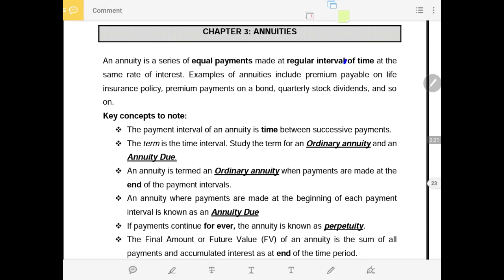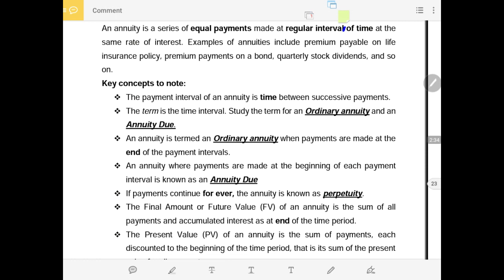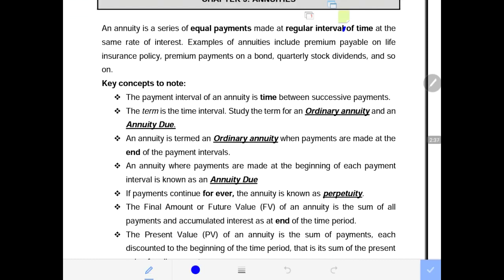So now it says we have key concepts that need to be taken into account. Concepts to note: the payment interval of an annuity is the time between successive payments. That means the payments must be successive. It's either every quarter or every week, and the amount is the same and the interest is the same over these successive payments. The term is the time interval. So we have these two annuities, ordinary annuity and annuity due, that we will be dealing with very much in this chapter.